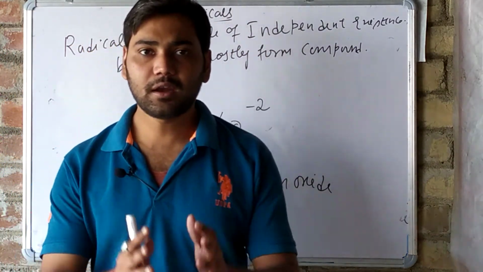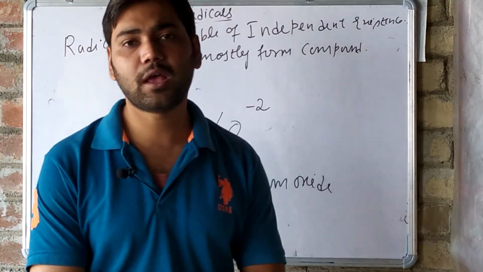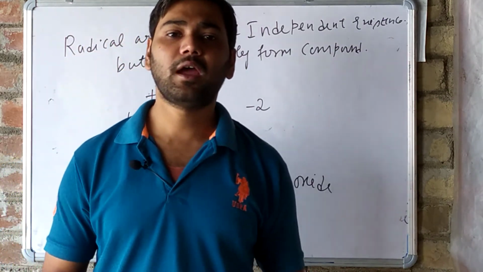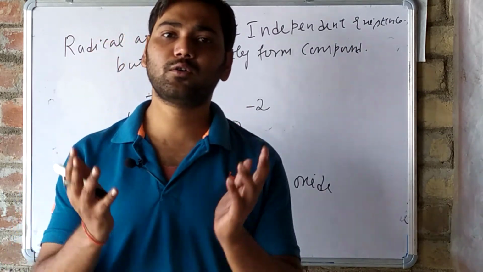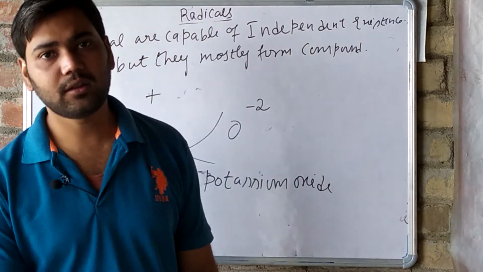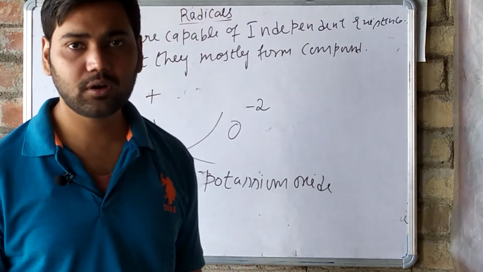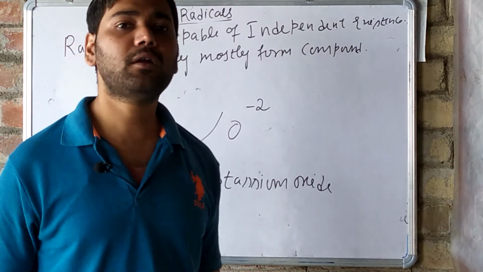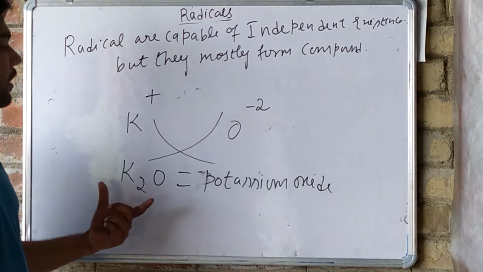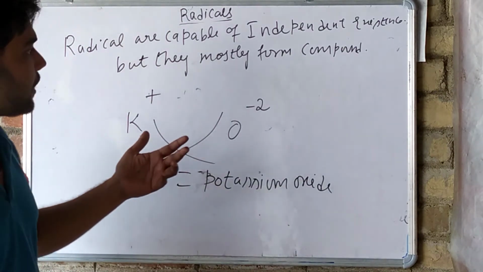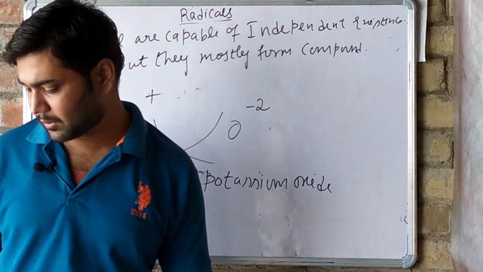A radical is an entity having a positive as well as a negative charge on it, and that is also considered a valency. They behave as a single atom or a group of atoms acting as a single entity. They also take part in chemical reactions. They have their own independent existence, but mostly they are seen in compound form. By the help of radicals also we can create a formula. So both the tables are very important.